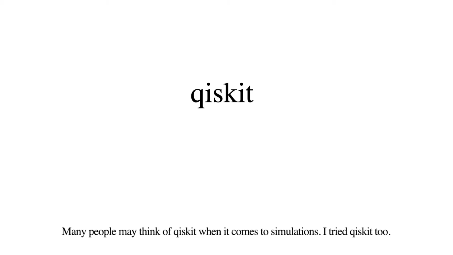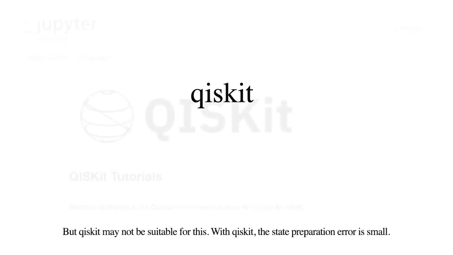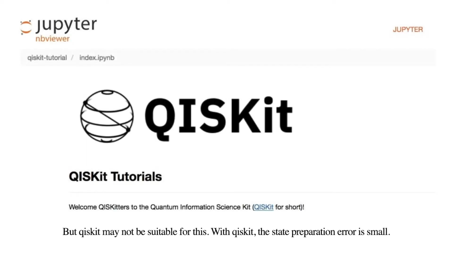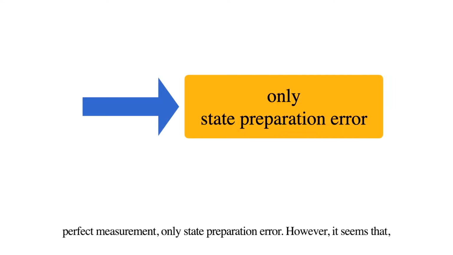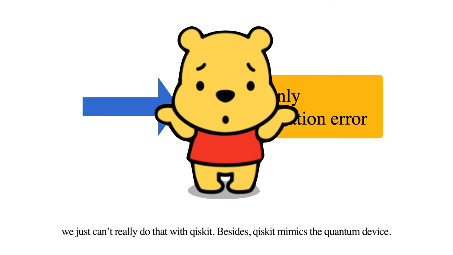Many people may think of qiskit when it comes to simulations. I tried qiskit too, but qiskit may not be suitable for this. With qiskit, the state preparation error is small, especially if we want to push it to an extreme. That is, we set readout error as 0. Perfect measurement. Only state preparation error. However, it seems that we just can't really do that with qiskit.